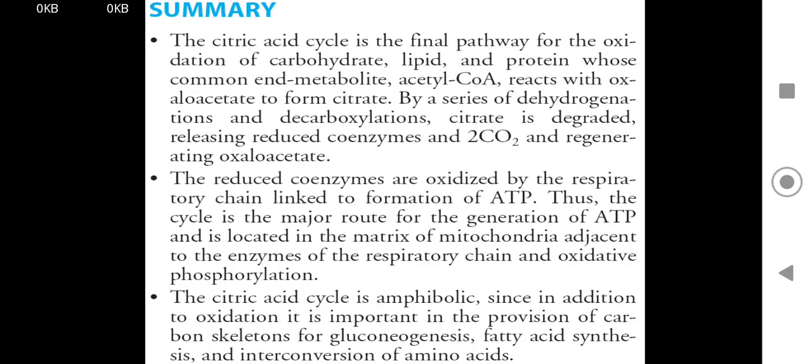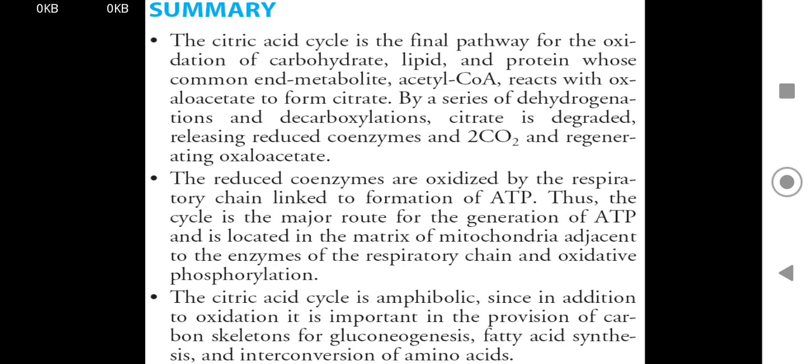Summary: the TCA cycle is the final pathway for oxidation of carbohydrate, lipid, and protein, whose common end metabolite acetyl-CoA reacts with oxaloacetate to form citrate by a series of dehydrogenations and decarboxylations. Citrate is degraded, reducing coenzymes and releasing 2 CO2, and regenerating oxaloacetate. Reduced coenzymes are oxidized by the respiratory chain linked to the formation of ATP. Thus, the cycle is the major route for generation of ATP and is located in the matrix of mitochondria.